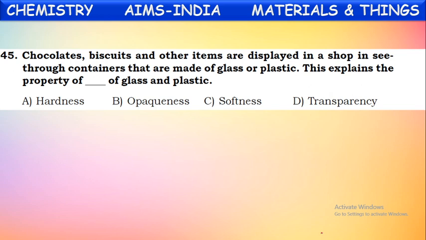What is the property of glass and plastic called? Is it hardness, opaqueness, softness, or transparency? Yes, it is called transparency. The property by which we can see through objects clearly is called transparency. We are able to see through the glass material clearly. That property is called transparency of that glass or plastic. Next.